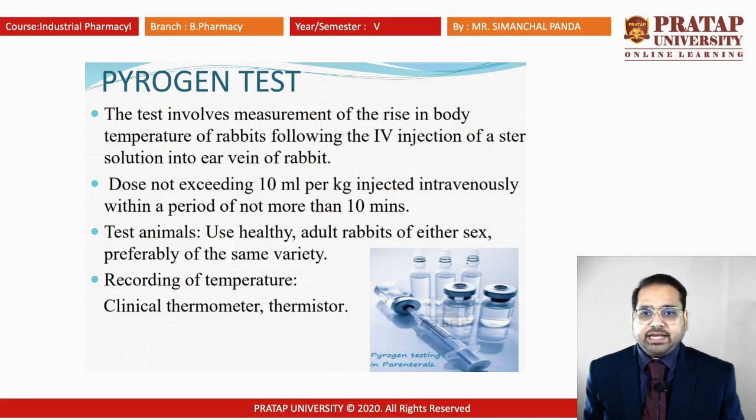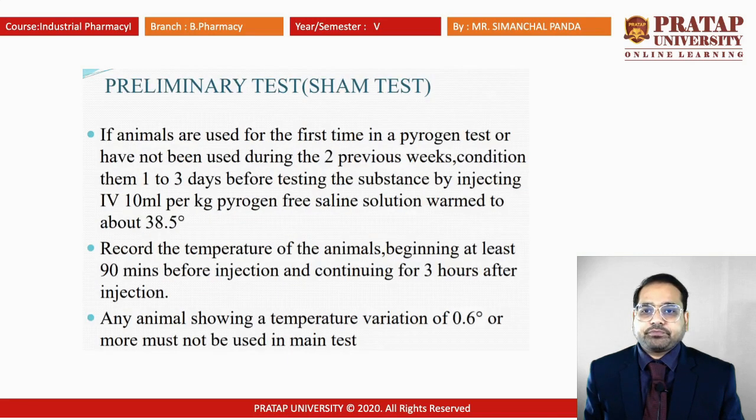Dose not exceeding 10 ml per kg injected intravenously within a period of not more than 10 minutes. Test animals: use healthy adult rabbits of either sex, preferably of the same variety. Generally, they have to take different samples of rabbits having the same age and weight, and they should be free from any disease.